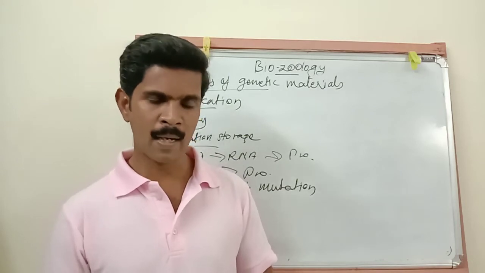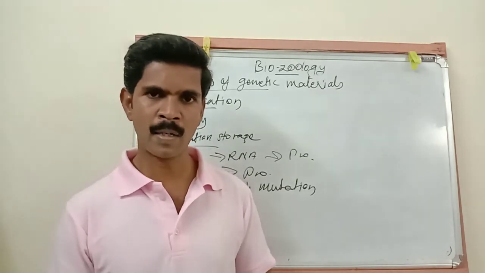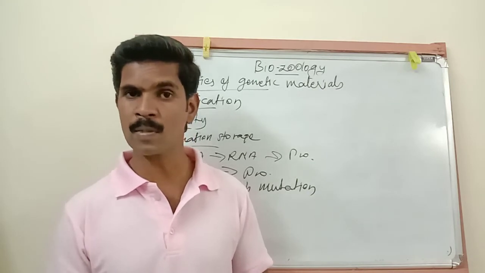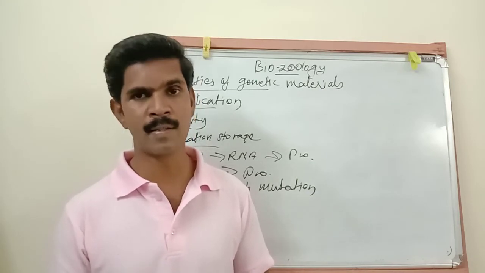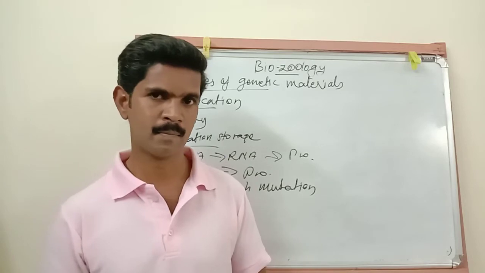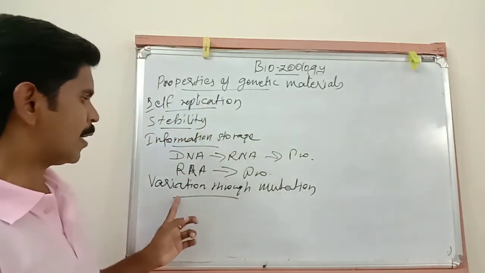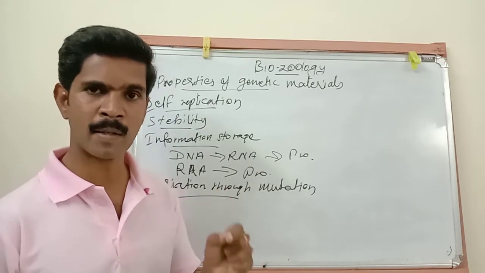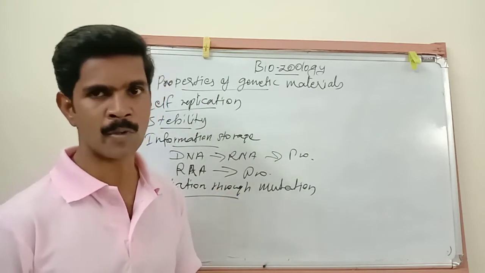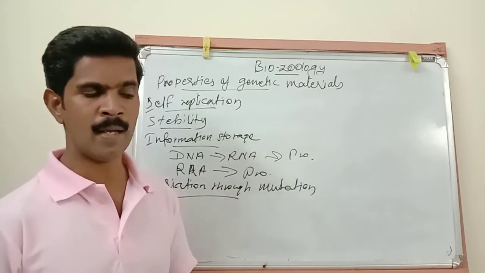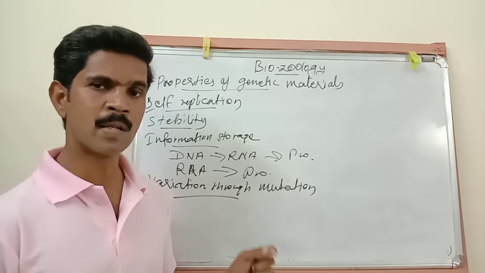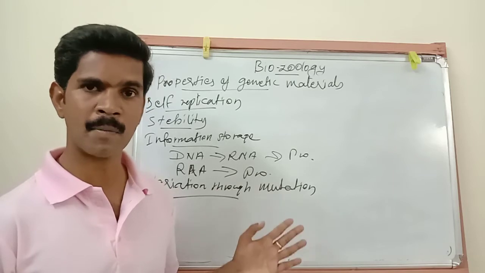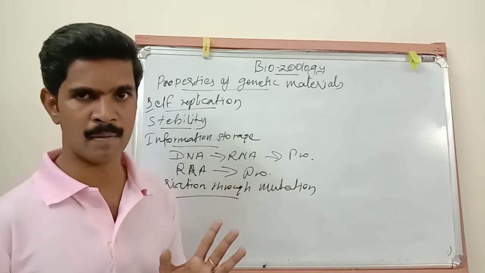And already I told you the RNA molecules are less stable than the DNA molecules. So the RNA molecules can mutate much faster than the DNA molecules. Only 2 points about this: both genetic materials should have the capacity to be involved in mutation, and the RNA molecules mutate very fast because RNA molecules are less stable.